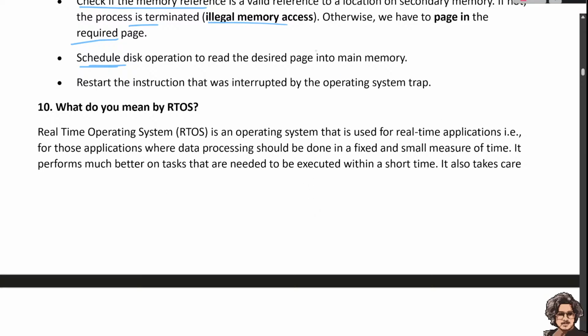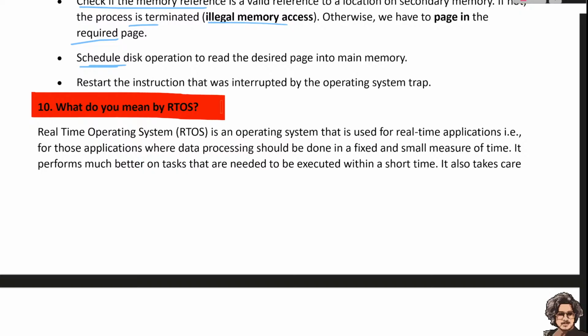What do you mean by RTOS? As the name suggests, RTOS stands for real time operating system.